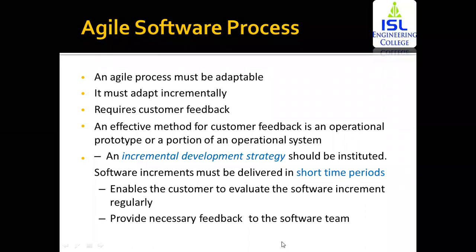Now the question arises: how are we going to create a process that can manage unpredictability? You're going to manage unpredictability by making a process that is adaptable, that is, open to changes.